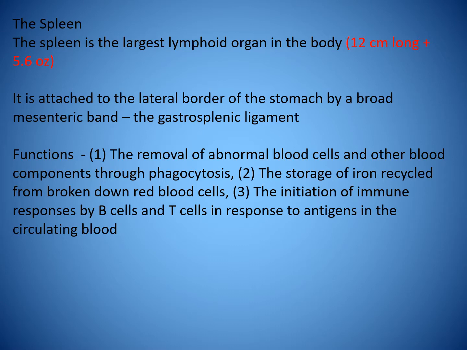The spleen is the largest lymphoid organ in the body. It is 12 centimeters long and weighs 5.6 ounces. It is attached to the lateral border of the stomach by a broad mesenteric band known as the gastrosplenic ligament.